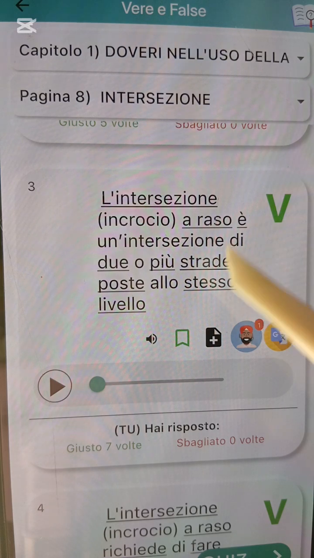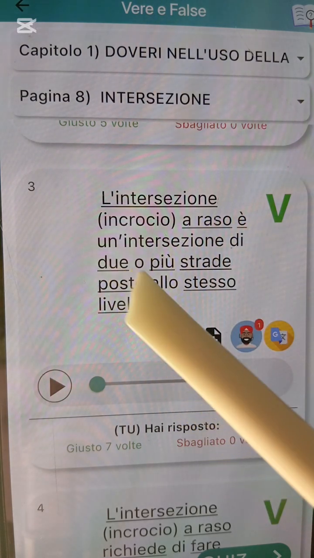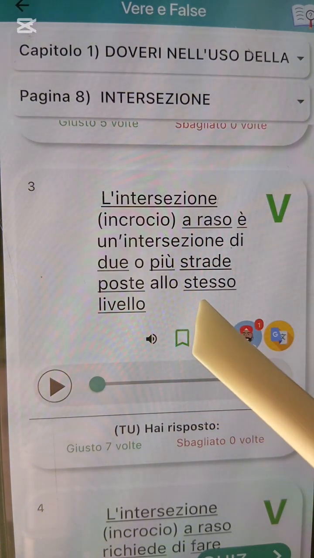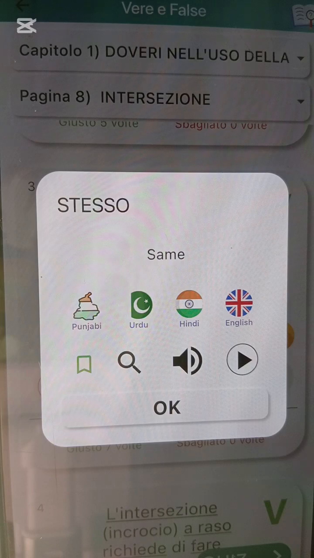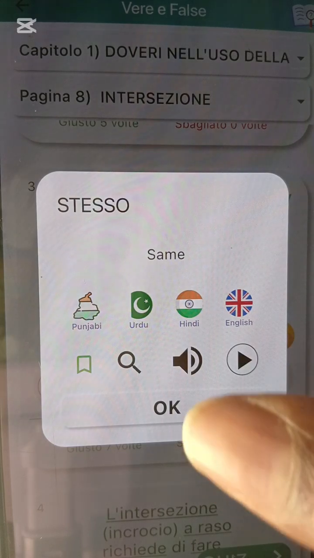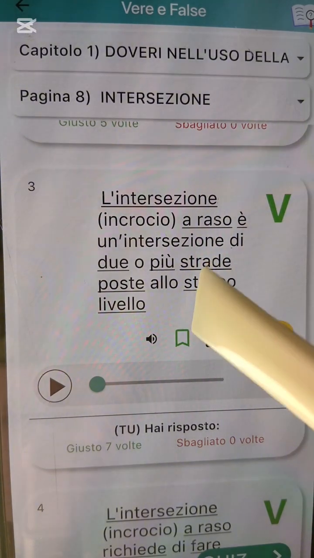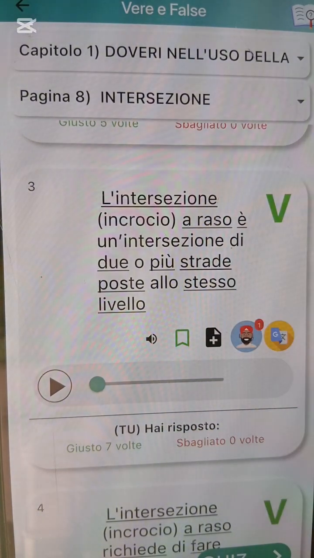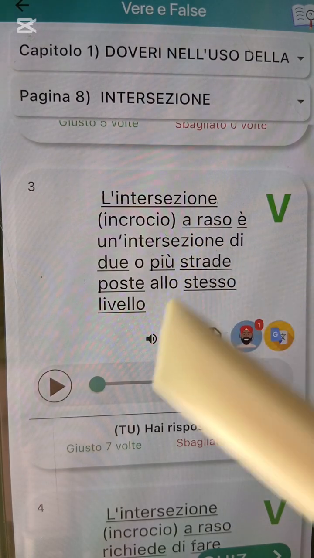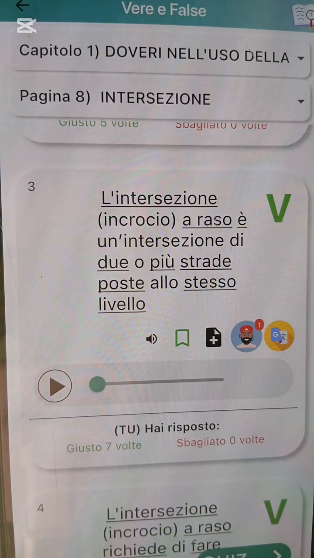E say intersezione incrocio a raso. E say na what? E say na intersection of what? Two or more road wey dem place for the same what? Level. That is placed on the same what? Level. Two or more roads that is placed on the same what? Road. A raso na leveled. A raso na what? Leveled. So na leveled junction, okay, where two or more road is placed at the same what? Level.